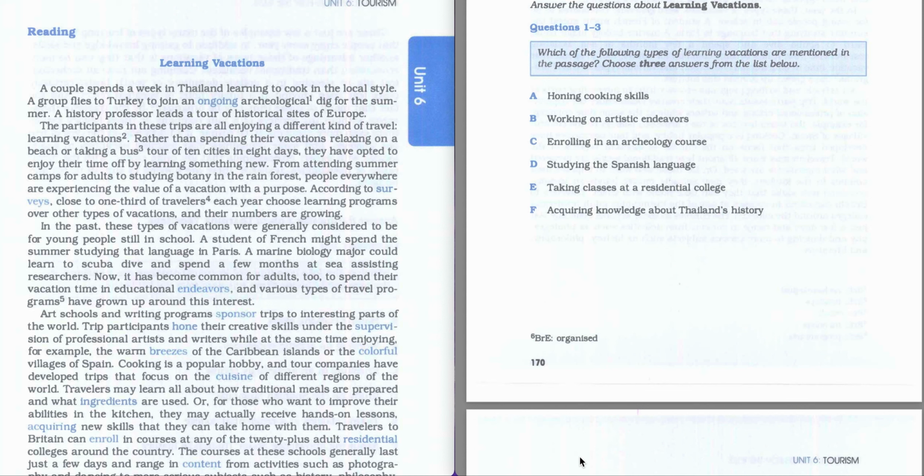Questions 1 to 3. Which of the following types of learning vacations are mentioned in the passage? Choose 3 answers from the list below. So we have answers A, B, C, D, E, F.